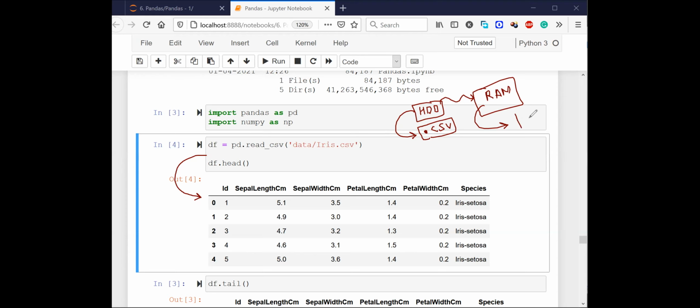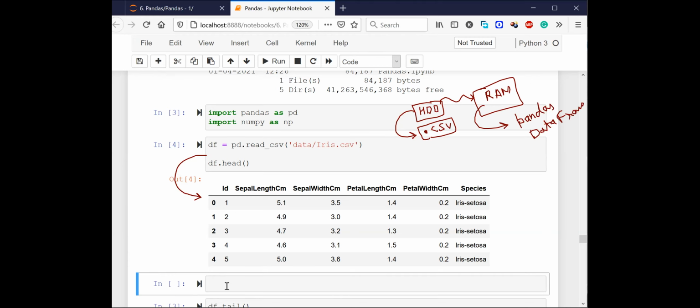Let me show you what I mean by this. Let me try to create another cell here. Let me click on this plus button. It will create another cell. Now, if I say print type of df, I will know that it is nothing but pandas data frame. Is it clear now, everyone? So it is nothing but pandas data frame, right? I'm naming it as df.